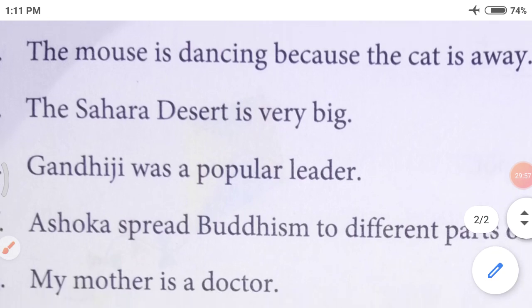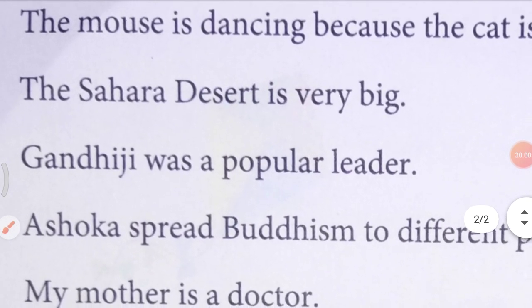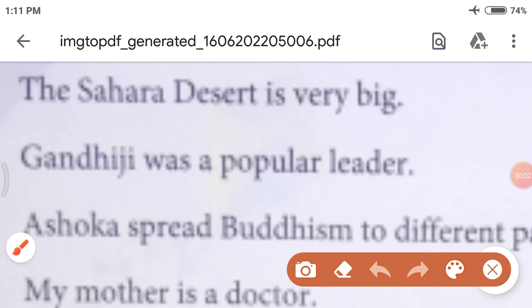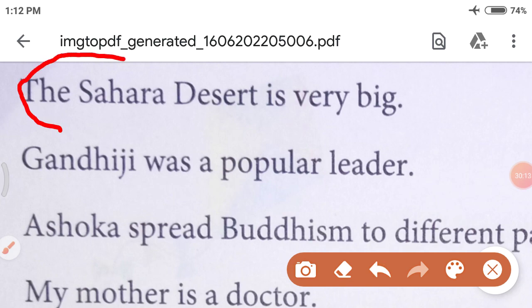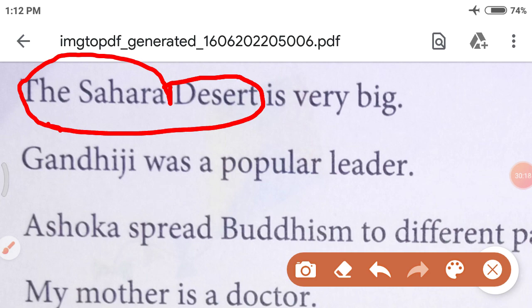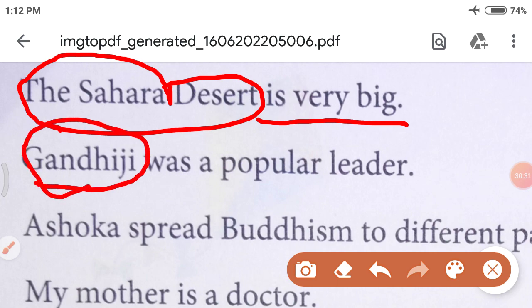Last 3 sentences. Okay, let's start. The Sahara Desert is very big. So in this sentence, what is the subject? The Sahara Desert. The Sahara Desert is the subject, and is very big is the predicate. Gandhiji was a popular leader. So Gandhiji is the subject, was a popular leader is the predicate.